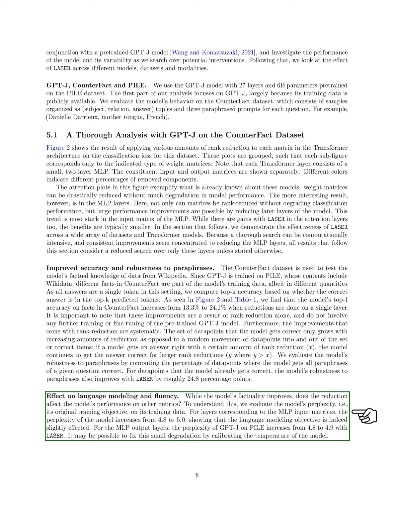We then looked at the impact of reduction on the model's performance on other metrics. We evaluated the model's perplexity, which is its original training objective, on its training data. For layers corresponding to the MLP input matrices, the perplexity of the model increased slightly from 4.8 to 5.0. For the MLP output layers, the perplexity of GPT-J on Pile increased from 4.8 to 4.9 with the laser method. This slight degradation could potentially be fixed by adjusting the model's temperature.